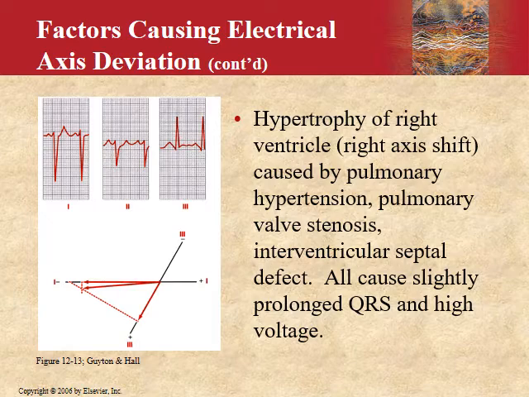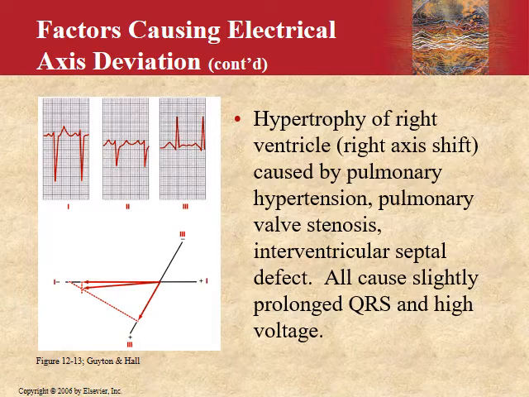Now for the right as well, there are causes, physiological and pathological. Physiologically, in standing and in inspiration, or in thin or tall individuals, you will have right axis deviation. And then you have right ventricular hypertrophy, right bundle branch block, pulmonary valve diseases, tetralogy of Fallot, and the list goes on. So this is an example of the right axis deviation.